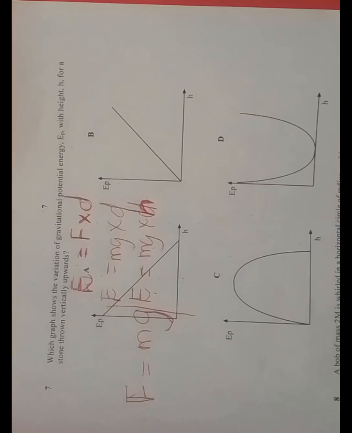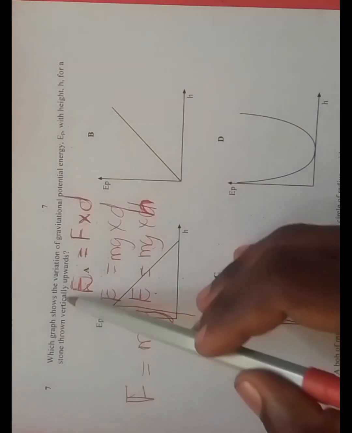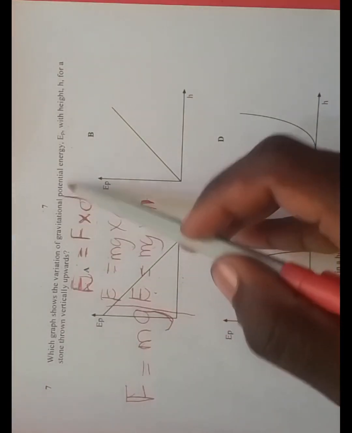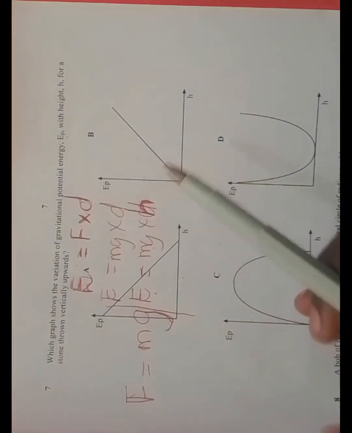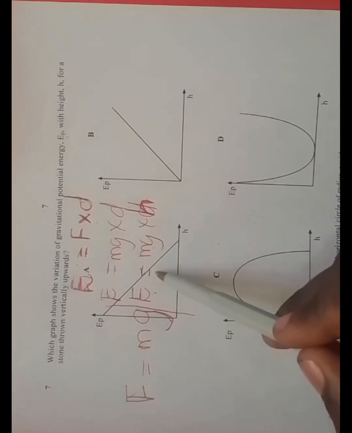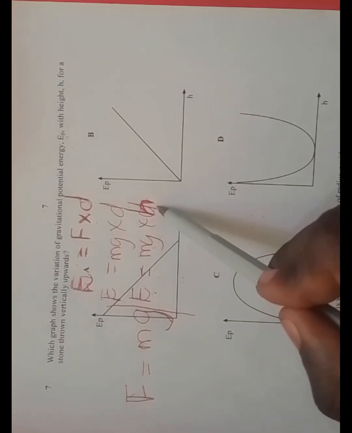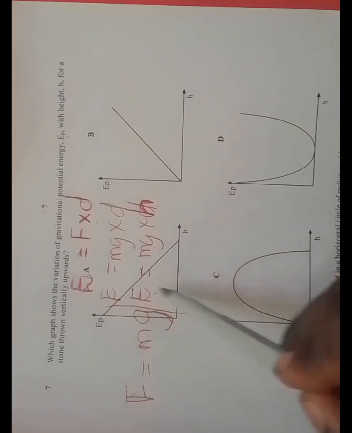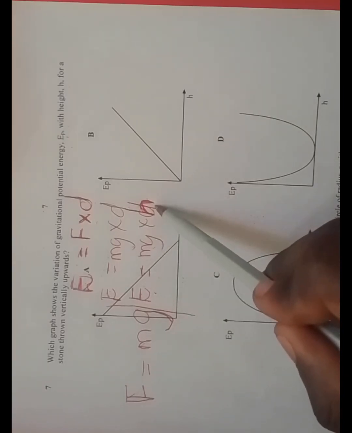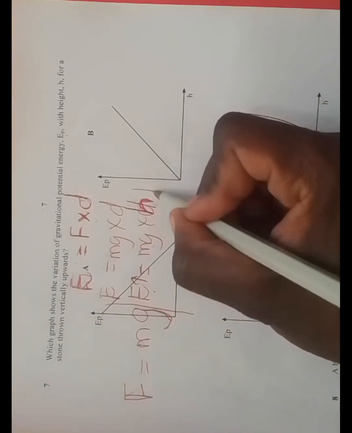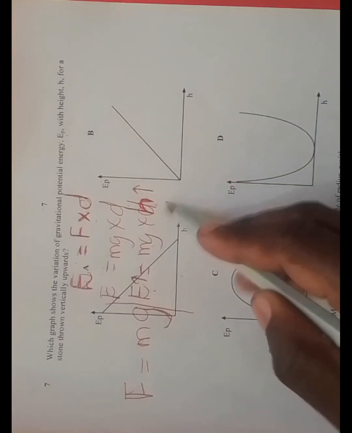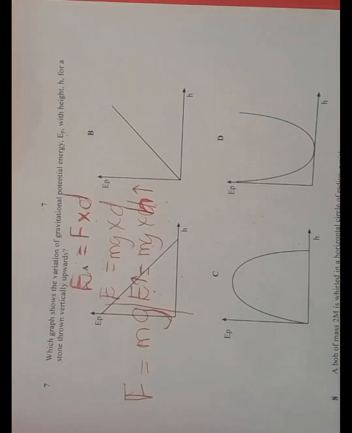Let's get back to the question. The question is asking which graph shows the variation of gravitational potential energy E with height h. From this equation, we know that E is equal to mg times h. Is that clear? From the equation, we see that E is directly proportional to h. When h increases, E will increase. So therefore, it's directly proportional.